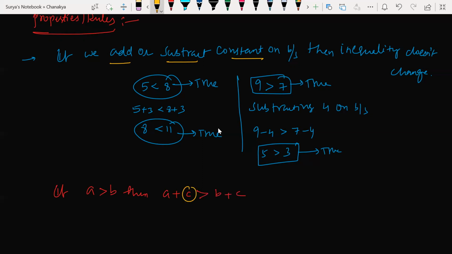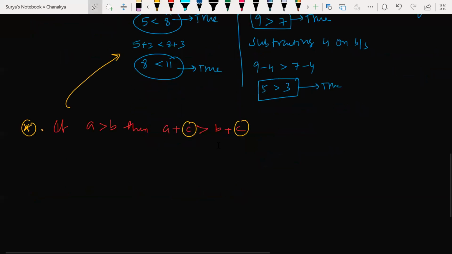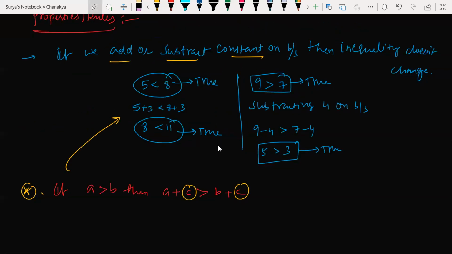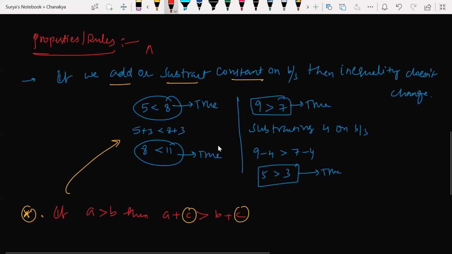I'm adding constant C on both sides, and the inequality doesn't change. That is what we have seen in the example. Understood, children? Any doubts? Next point. That property name you write as add and subtract. Add and subtract concept is this one.